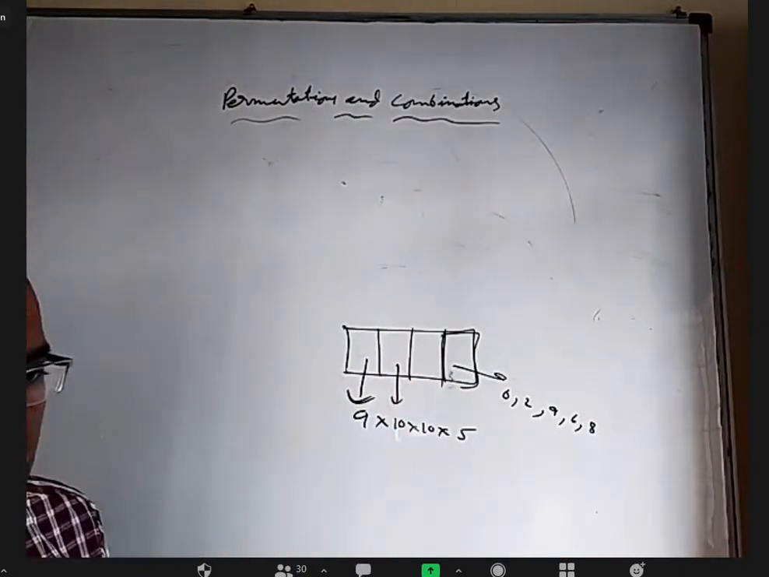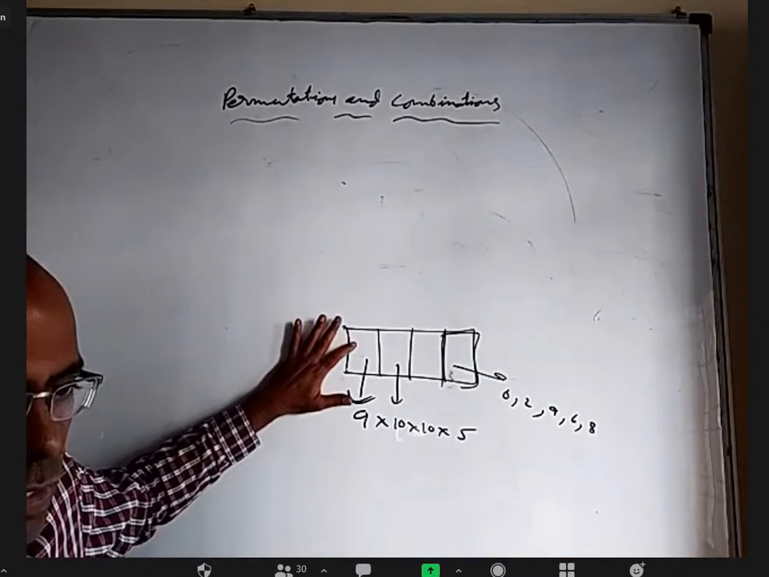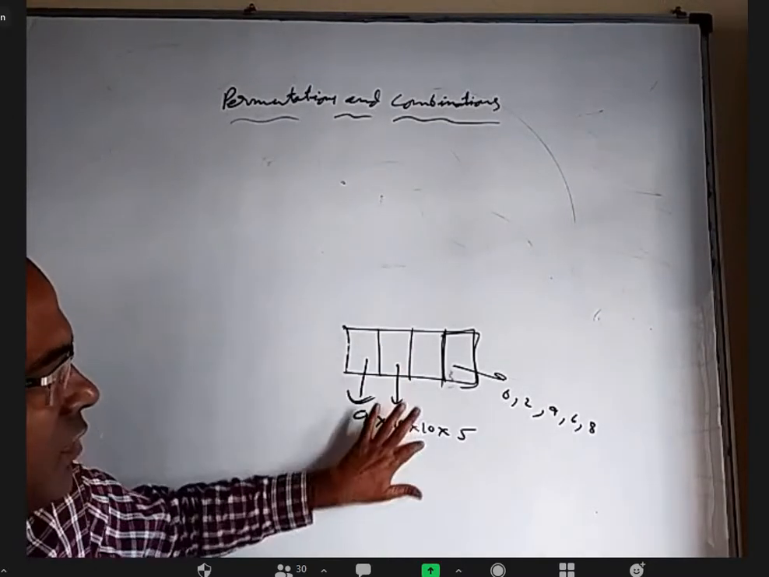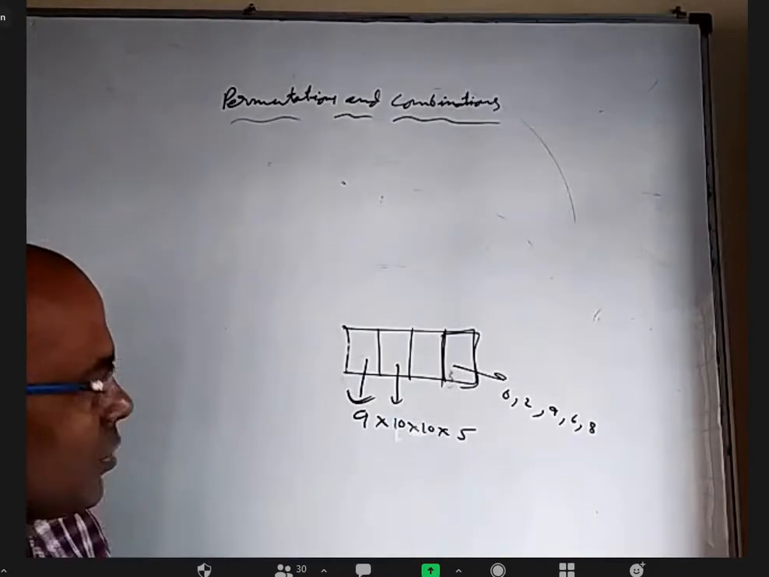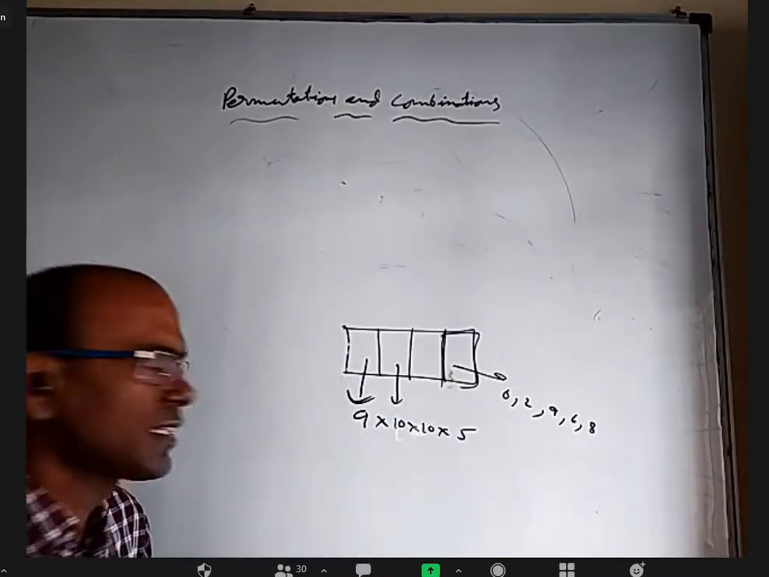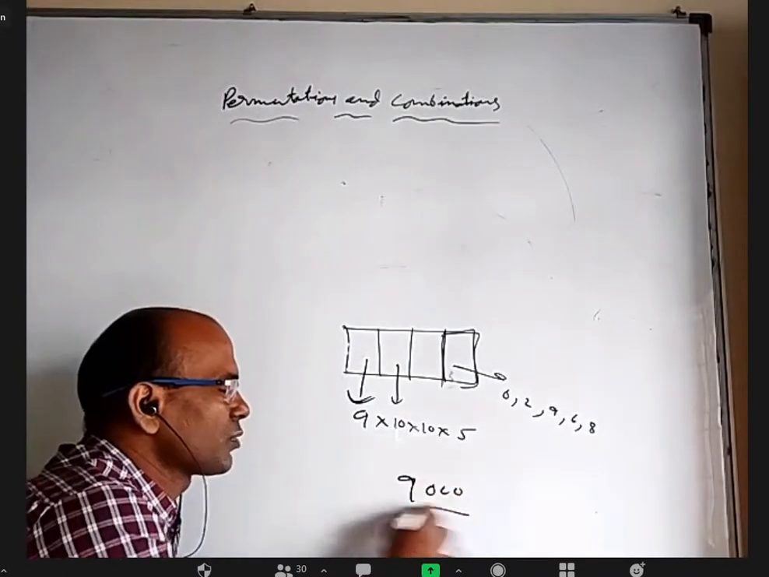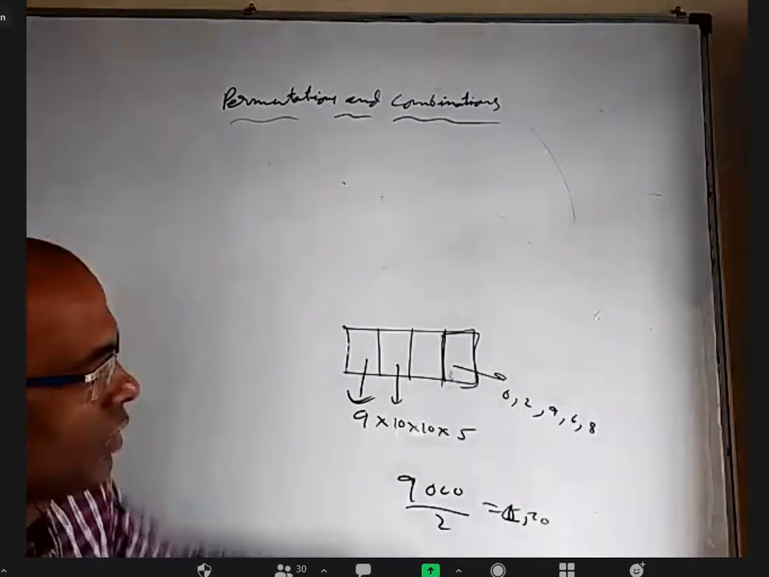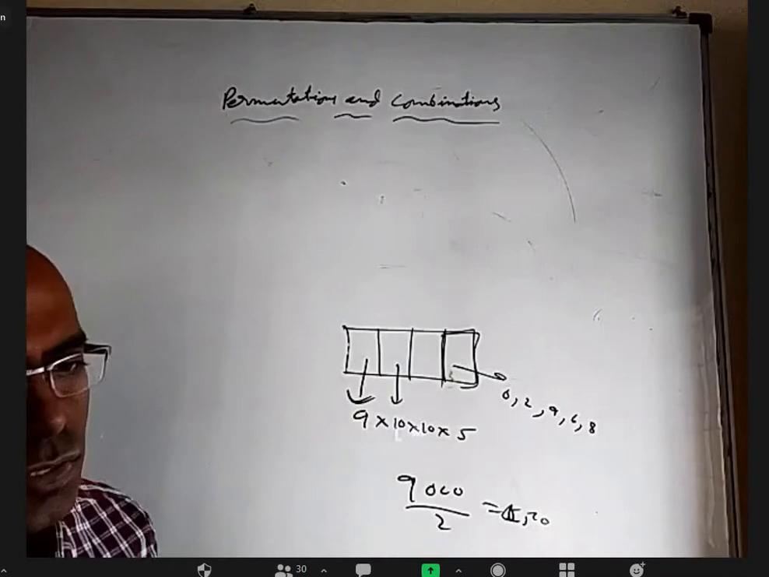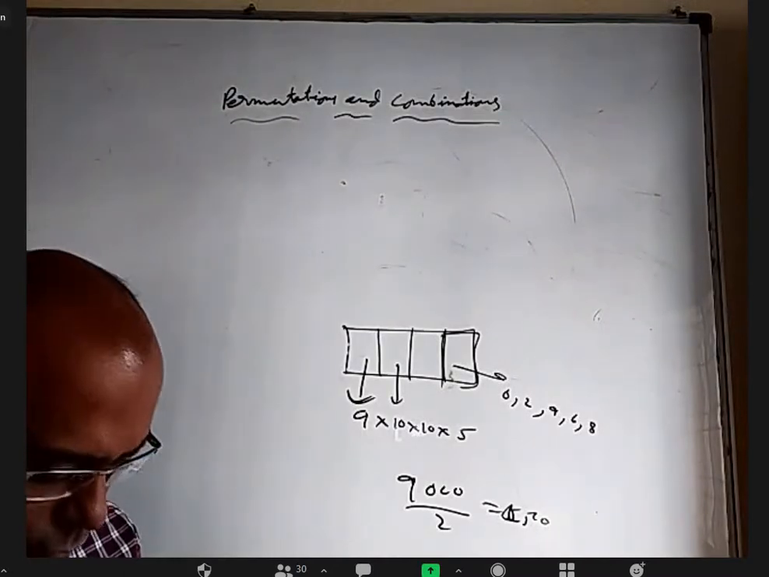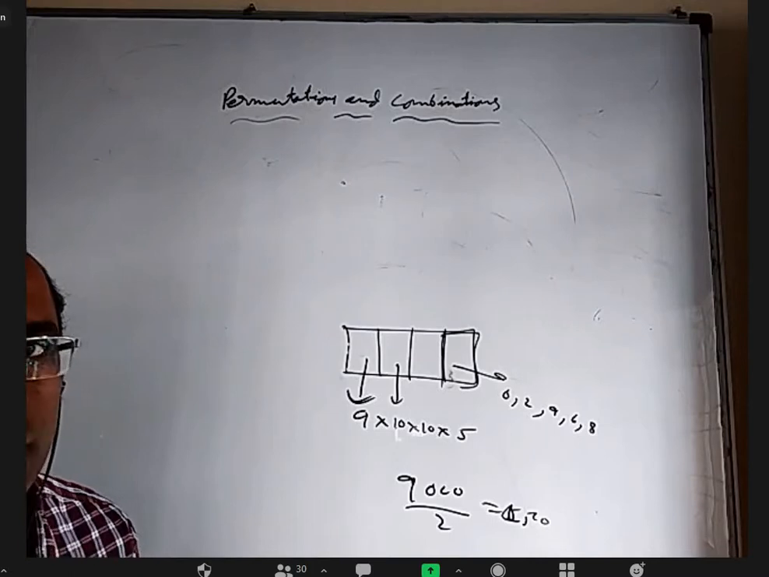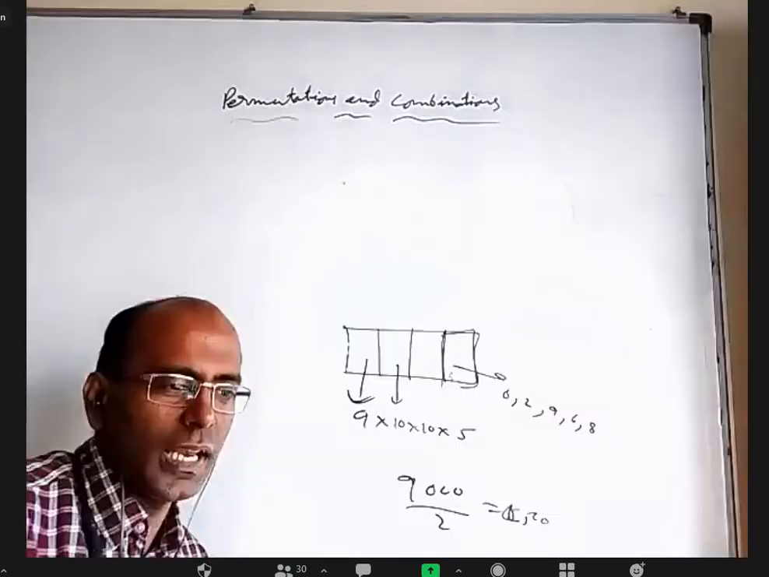Other places don't have any restriction except that 0 cannot come here. 0 cannot come here, so 9 ways. For filling this 10 ways, for filling this 10 ways, and for filling this only even numbers, which are 5 ways. So 9 into 10 into 10 into 5. Somebody said the total 9000 by 2 is also correct, which is 4500. Because when you take consecutive numbers, if one is odd, the next one will be even, 50-50. Is it okay? Yes, sir.